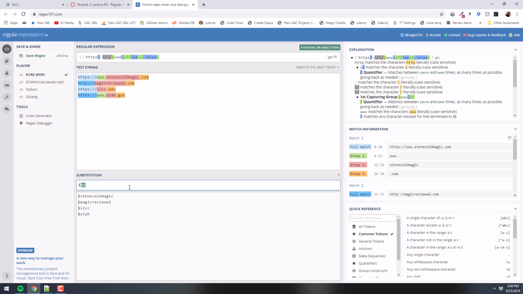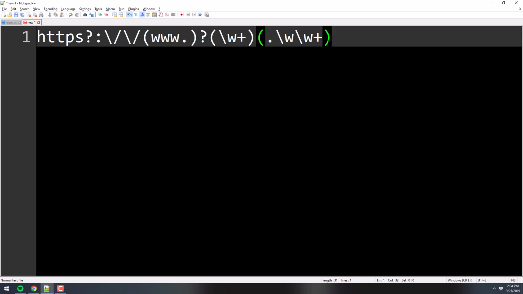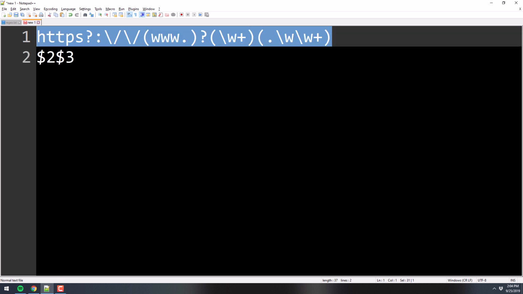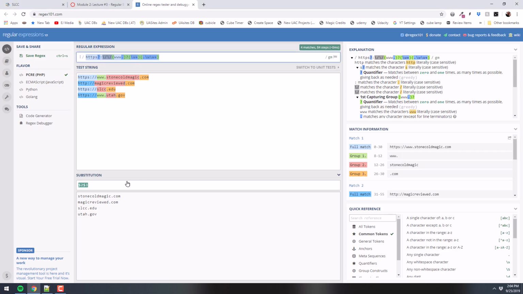Whoops, I don't know what happened there. So now I'm replacing this pattern with just this portion of the pattern, right to there. Let me do that in a text editor. I'm replacing, when I say this, I'm saying replace this entire pattern, anything that matches that, with just that part of it, right? So find all legitimate URLs and replace them with this. Okay, let's put this into action now.